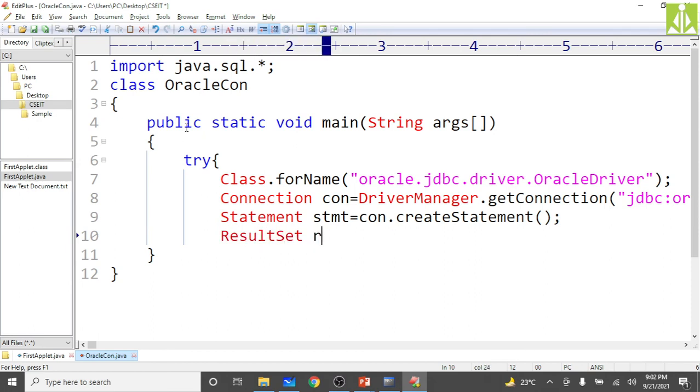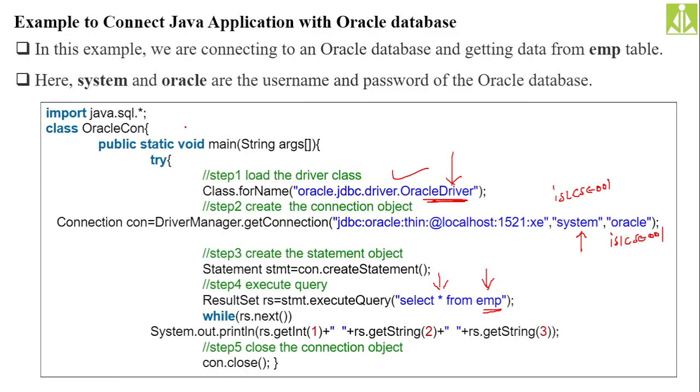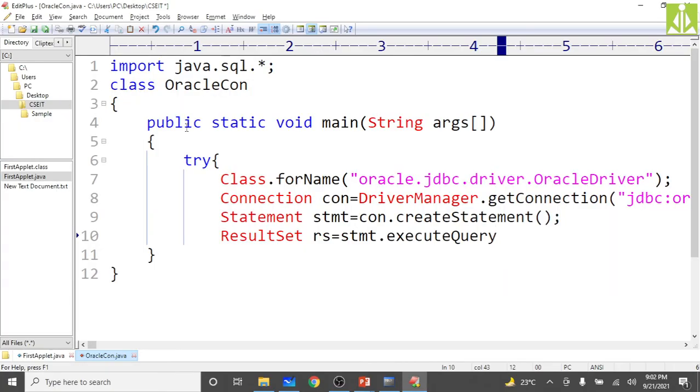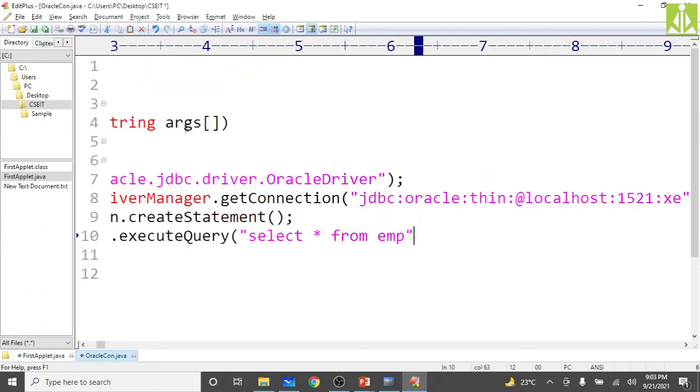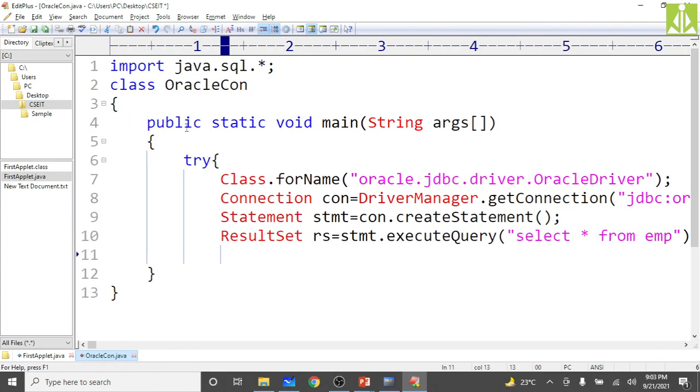ResultSet rs equals stmt.executeQuery. For executing a query we have different methods, but we are using the executeQuery method over here, as we are retrieving all the records from the table. So: select * from emp. This particular query I want to execute on the database.